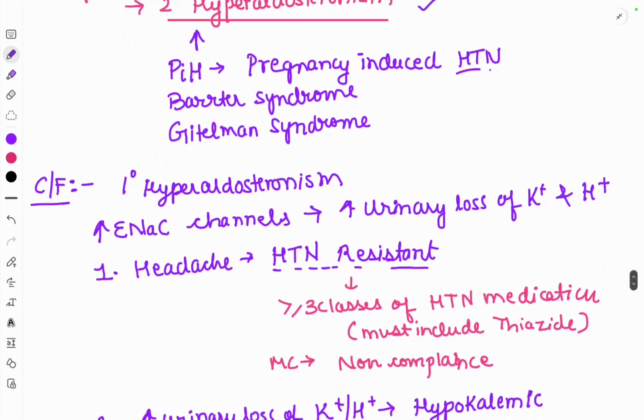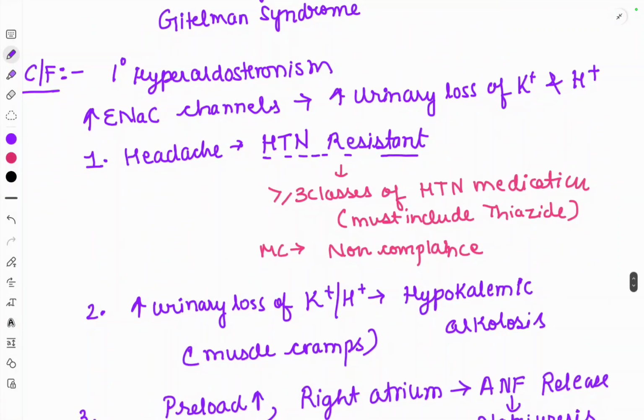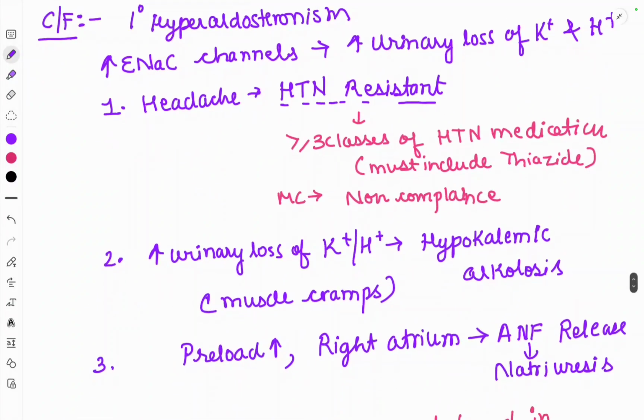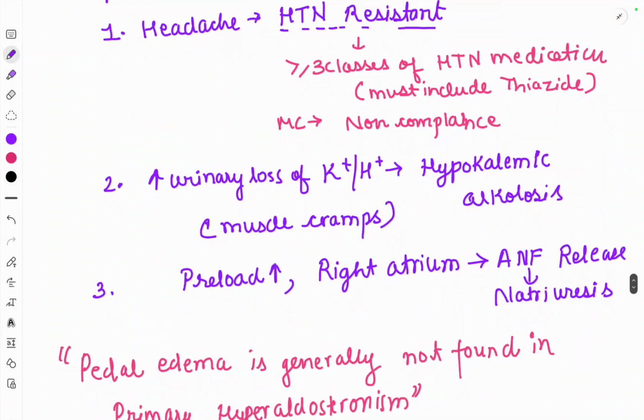The clinical features of primary aldosteronism: we already studied the two major causes of primary hyperaldosteronism, bilateral adrenal hyperplasia and Conn syndrome. So clinical features of primary hyperaldosteronism: ENaC channels are increased, so urinary loss of potassium and hydrogen ions will be there, headache, hypertension, resistant hypertension, which is resistant to three classes of antihypertensive medications, which must include thiazides. The second is that increased urinary loss of potassium and hydrogen ions leads to hypokalemic alkalosis. So this is the characteristic feature of primary hyperaldosteronism, hypokalemic alkalosis.